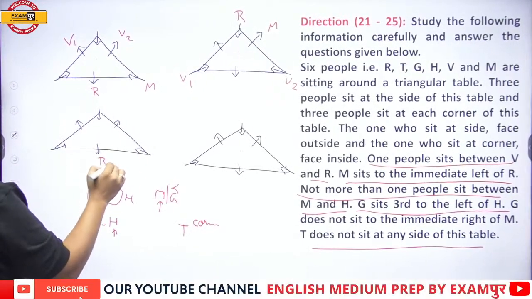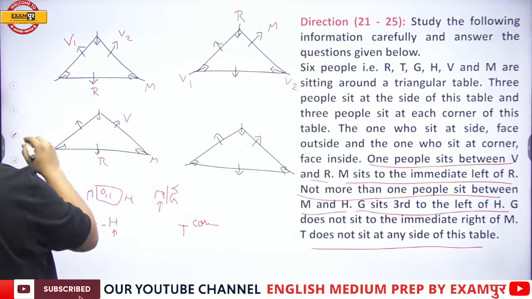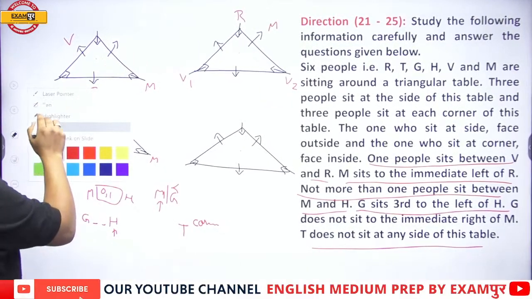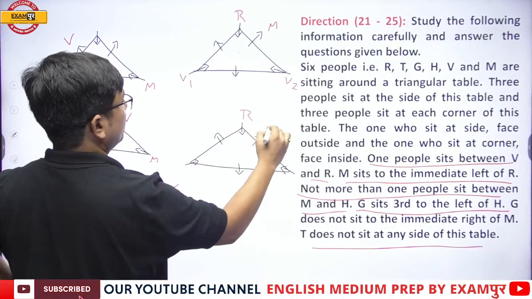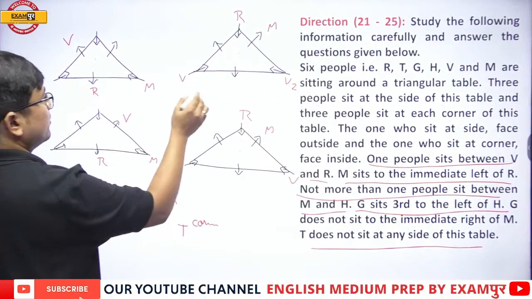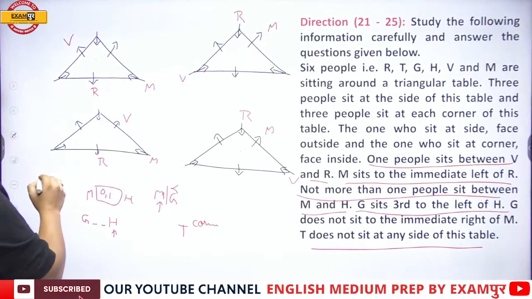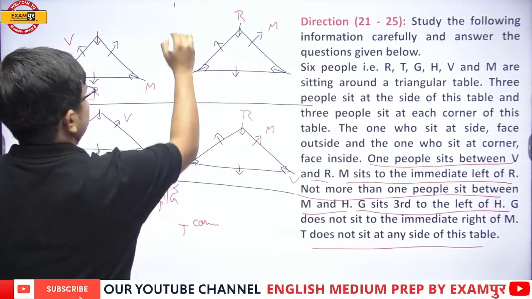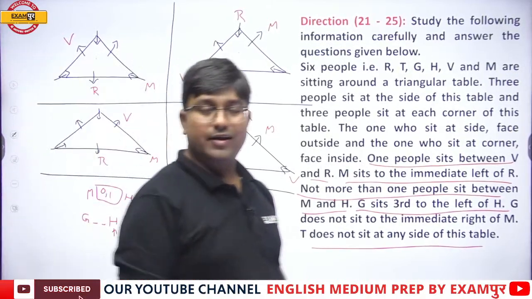See, R over here, M over here. In one case, V over here. Fine. Now, in this case, over here, R over here, M over here. In one case, V over here. In another case, V over here. Fine. Now it is very clear, I guess. Fine, everyone. Getting it or not, everybody?